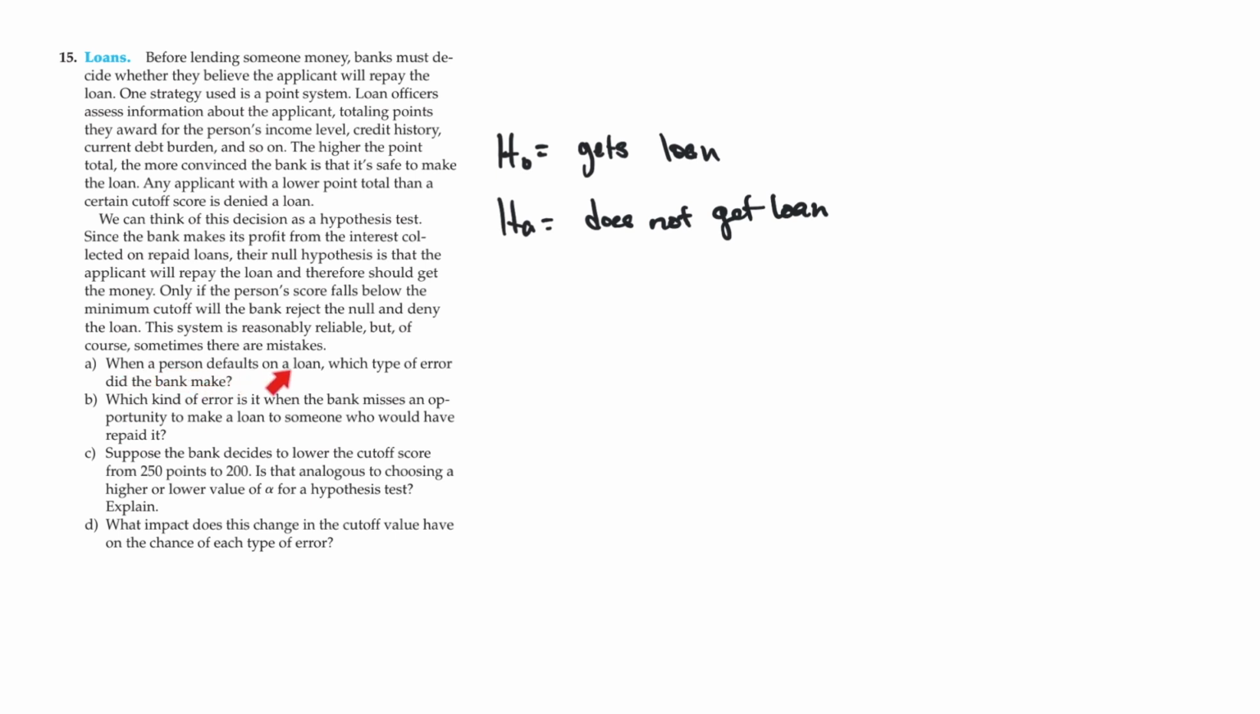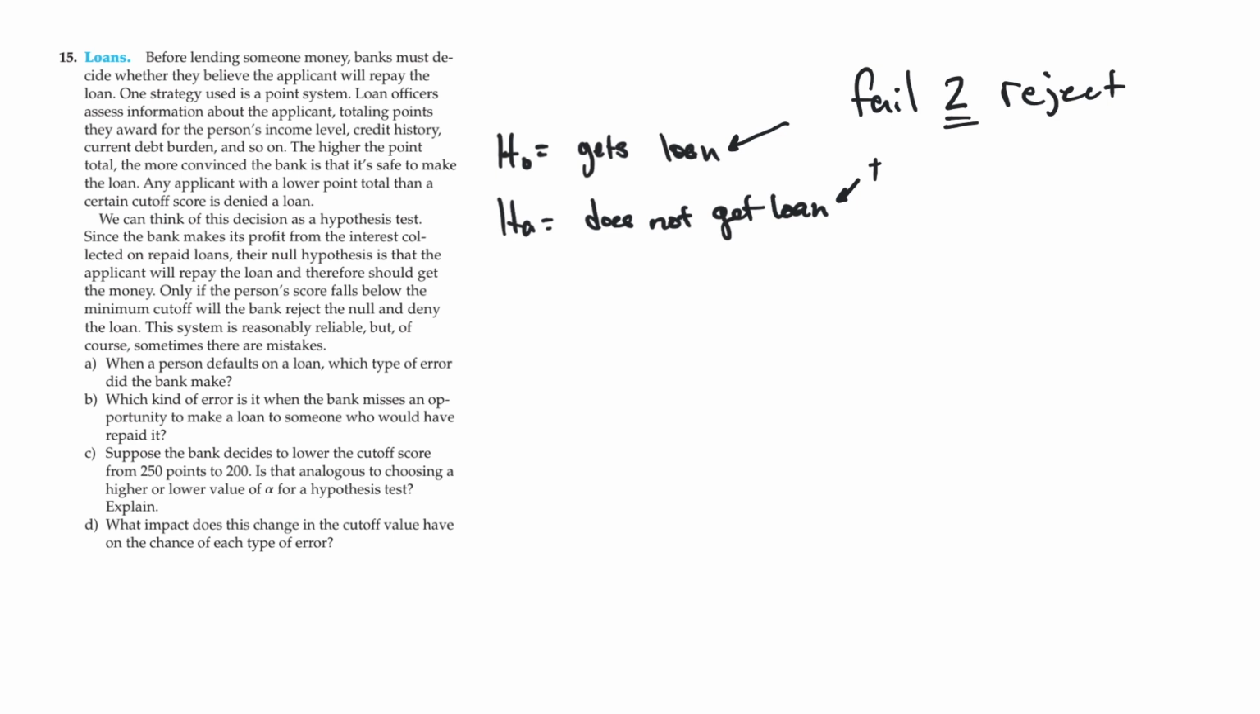So when a person defaults on a loan, meaning they do not pay the loan back, which type of error did the bank make? Well, the bank is going to give them a loan, right? In this case, the bank made this decision because they got the loan and decided not to, right? But the reality was that H0 was false and that the alternative was true. So they failed to reject the null originally, right? When you fail to reject, you're making a type 2 error. In this case, they thought he could pay the loan back, but he could not, and therefore a type 2 error was made.